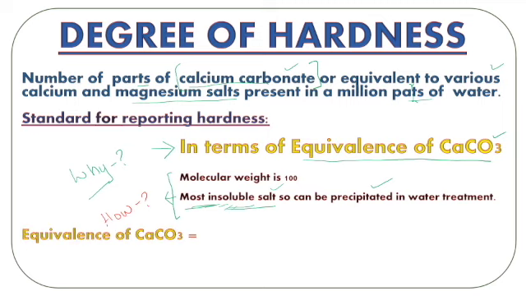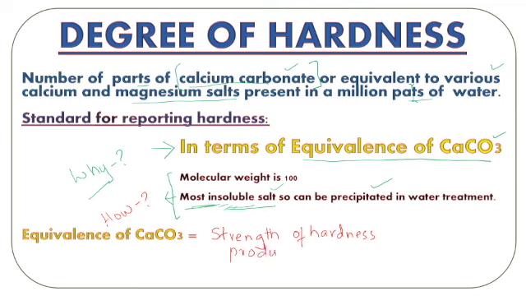For that, we need to follow a certain mathematical expression: the equivalence of calcium carbonate is equal to the strength of the salt. The strength of the salt means the concentration of the hardness causing salt which is given to us. Suppose I say 37 ppm of magnesium chloride is present, or let's say 37 milligrams of magnesium chloride is present in water. So that 37 milligrams per liter is the strength of magnesium chloride.